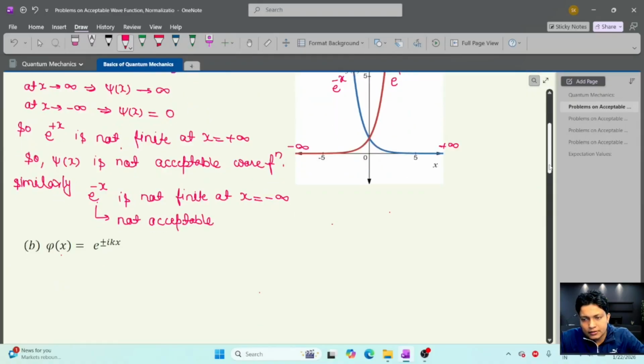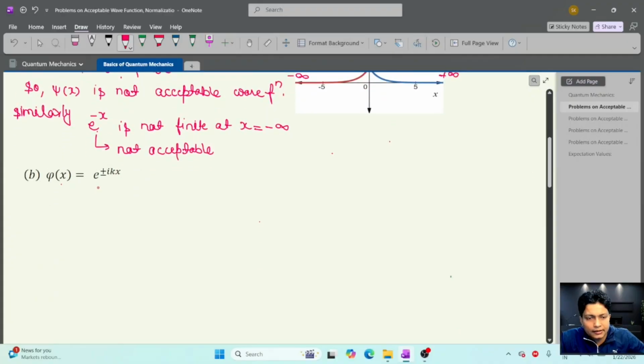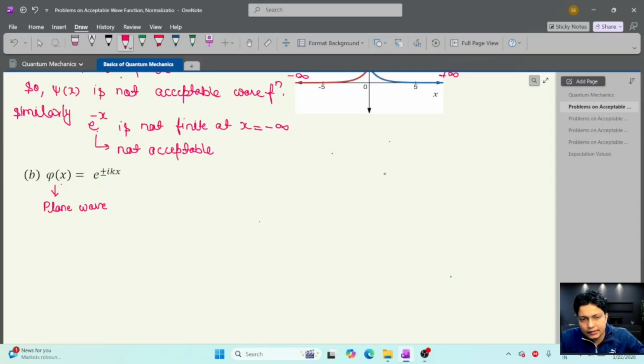So let's try to solve the other problems here, like the plane wave function. So this is like a plane wave, meaning e to the power plus ikx or e to the power minus ikx. Let's draw the wave function here. So this is the x-axis and y-axis, and let's draw e to the power plus ikx. So this is the wave function for e to the power plus ikx.